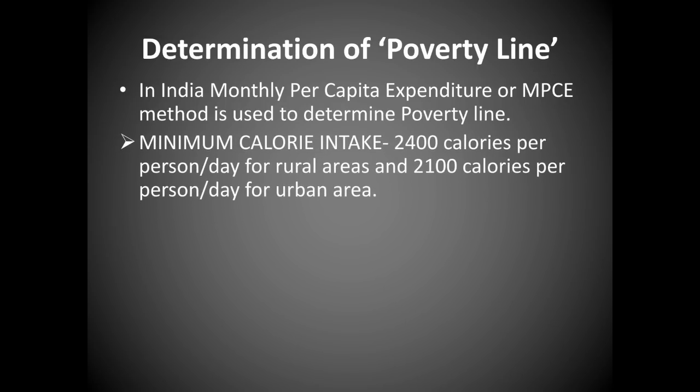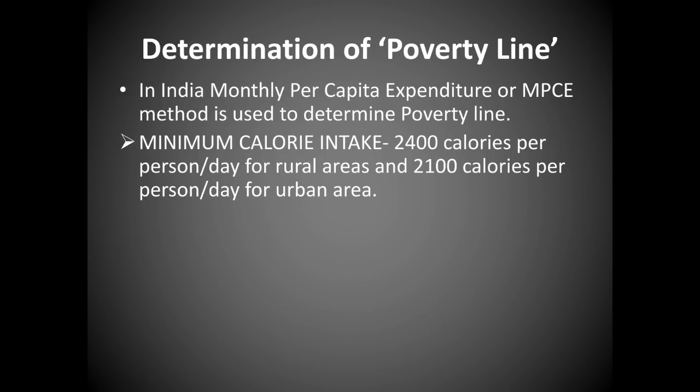Firstly, minimum calorie intake. How is MPCE going to help? It is first going to determine the minimum intake of calories of people residing in rural areas and urban areas. So there are 2400 calories per person per day for rural areas and 2100 calories per person per day for urban areas. This is the minimum amount of calorie intake.